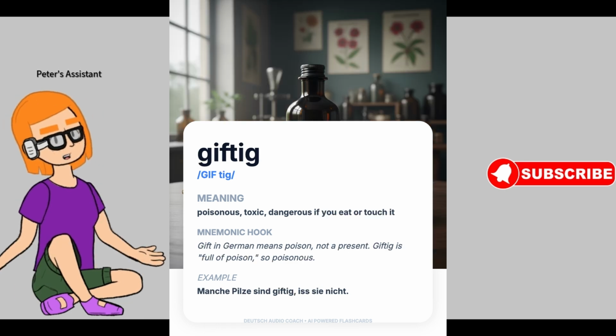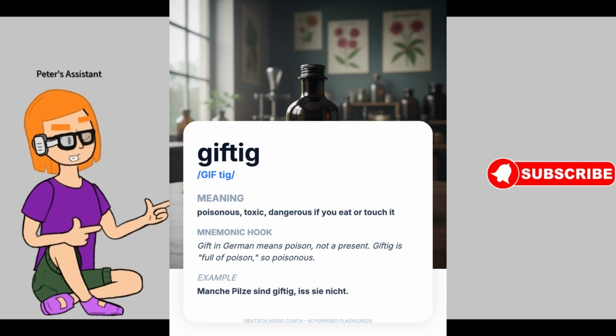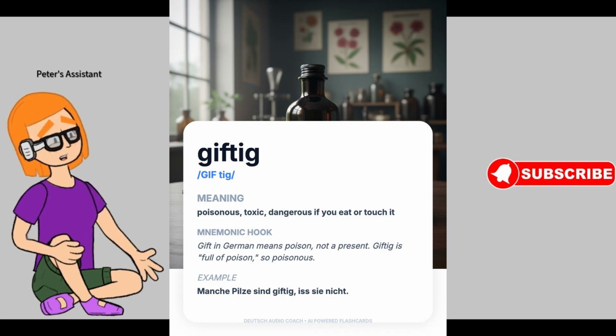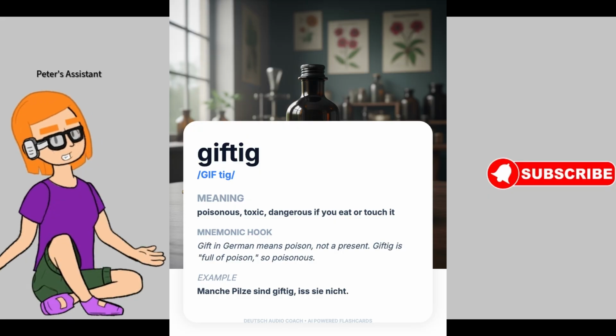Next German word: giftig. Pronunciation: giftig. Meaning in English: poisonous, toxic, dangerous if you eat or touch it. How to remember this word? Gift in German means poison, not a present. Giftig is full of poison, so poisonous.